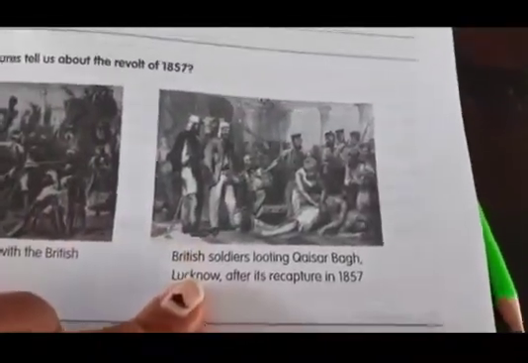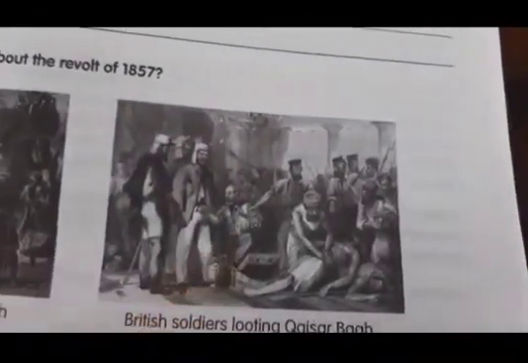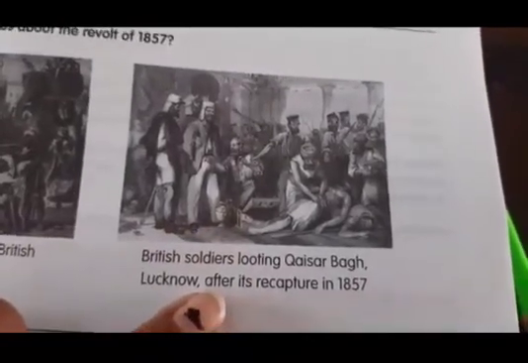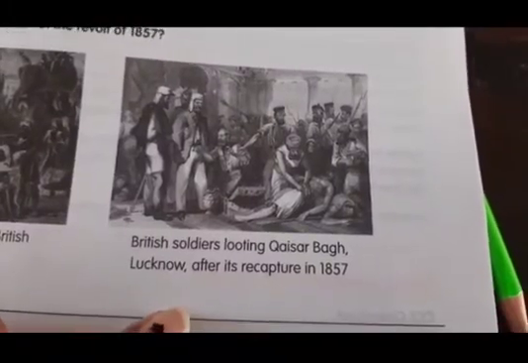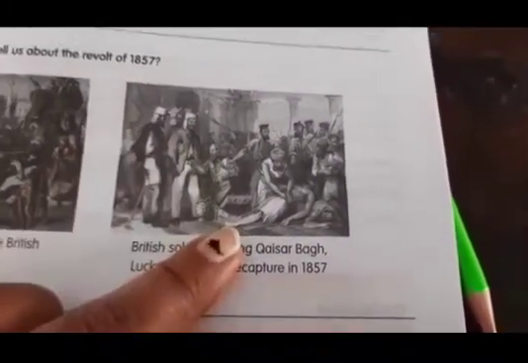Next, what can you see here, children? See what the British are taking away. British soldiers looting Qaisar Bagh, Lucknow, after the revolt in 1857. British people are taking away the Indian goods. Okay.